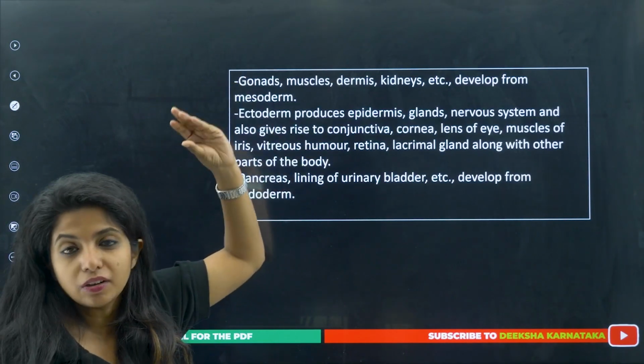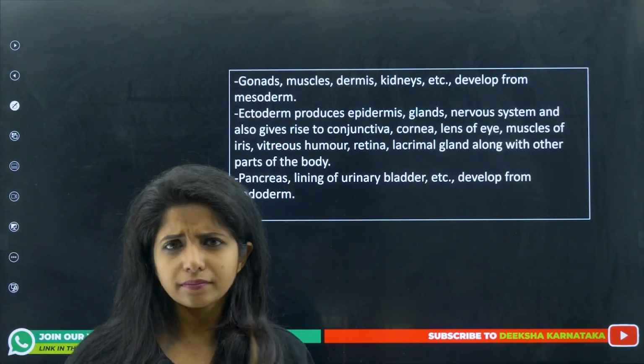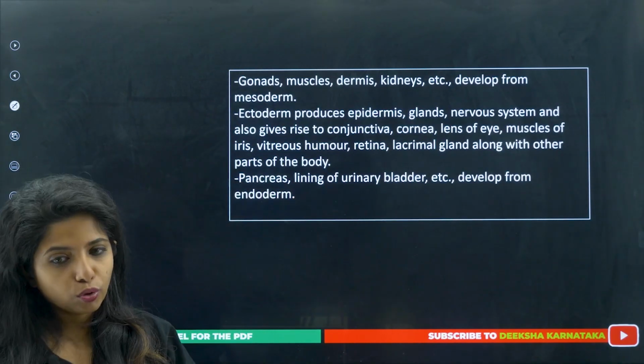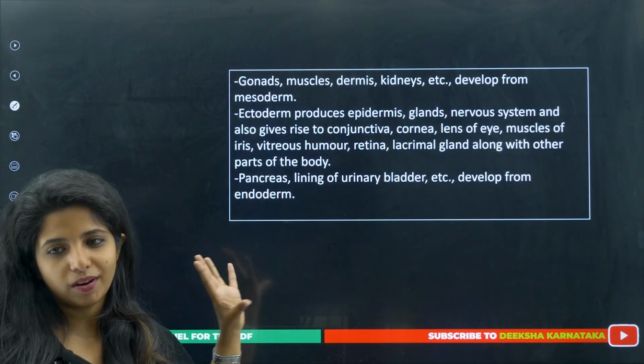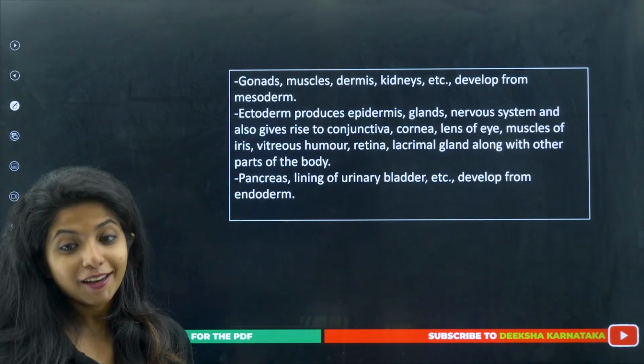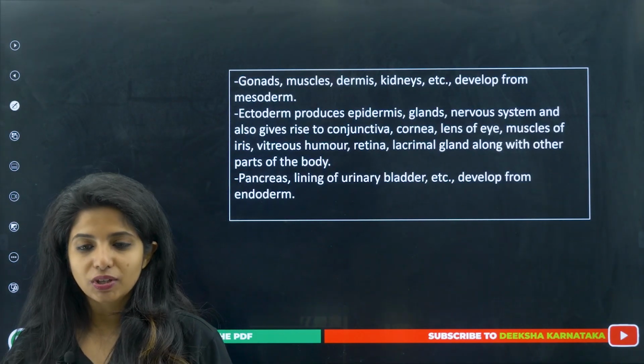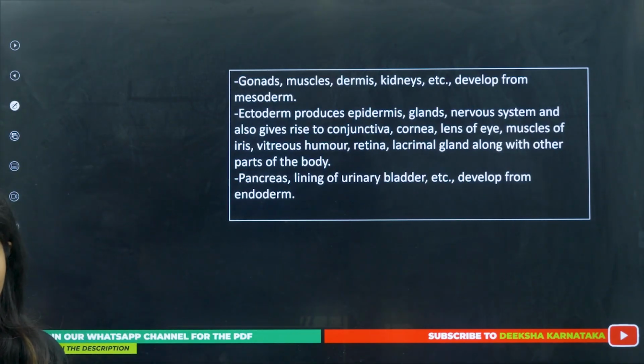So gonads, muscle, dermis and kidney from the mesoderm. Pancreas, lining of the urinary bladder, everything from the endoderm. So lower things, everything from the endoderm. You can remember like that for now. I know it's complicated, but we have to study this. So take a screenshot of this. I think that will help you guys.